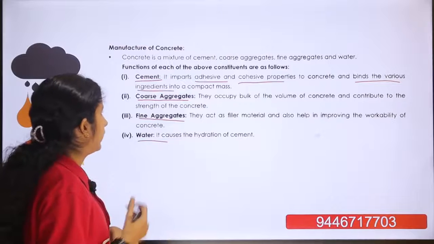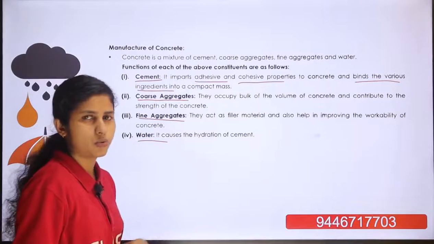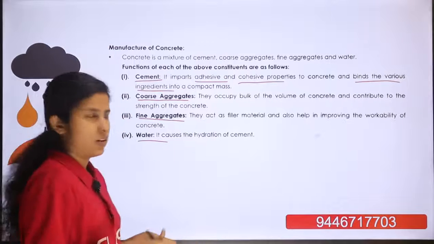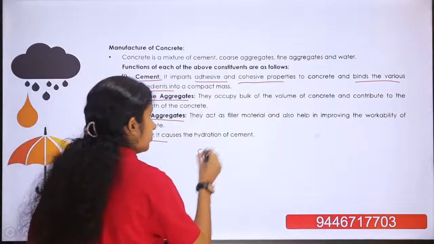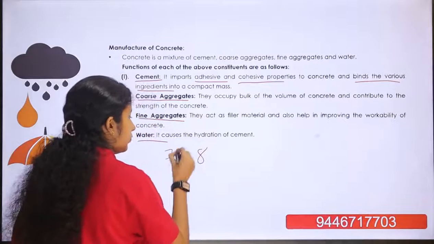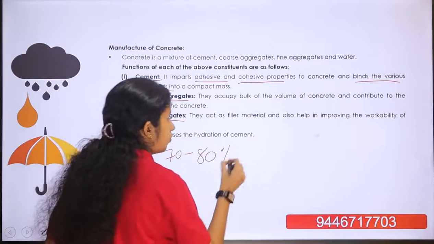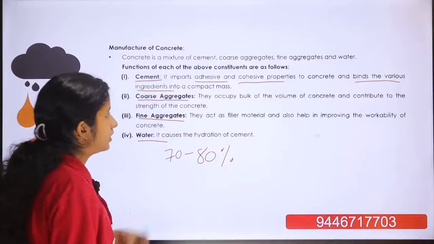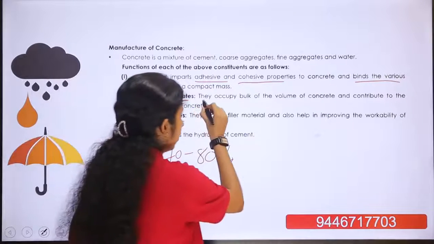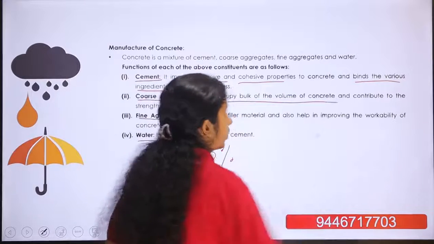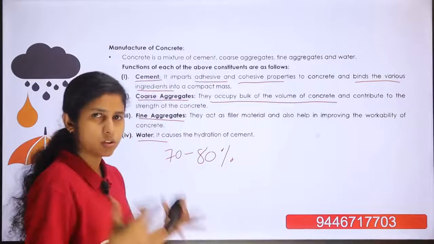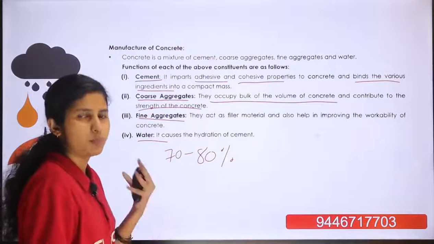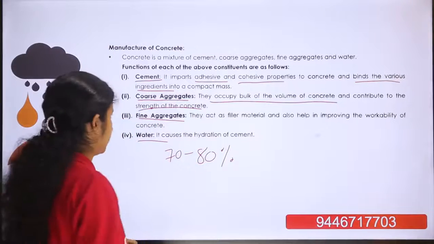Next constituent of concrete is the coarse aggregate. About 70 to 80% of the volume of concrete is occupied by coarse aggregate, and thus it occupies the bulk volume of the concrete. The coarse aggregate provides strength to concrete.